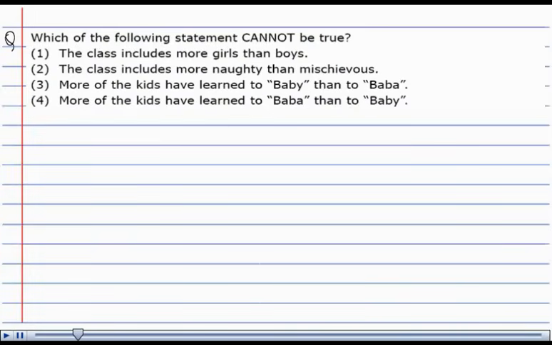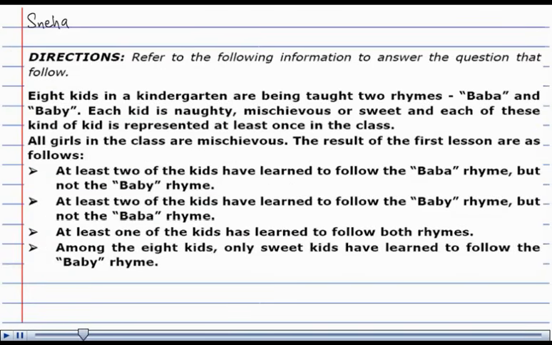The solution is, let us first try to convert the complete information given to us in the form of a Venn diagram. It is given that at least 2 of the kids have learned to follow the Baba rhyme but not the Baby rhyme. At least 2 of the kids have learned to follow the Baby rhyme but not the Baba rhyme.